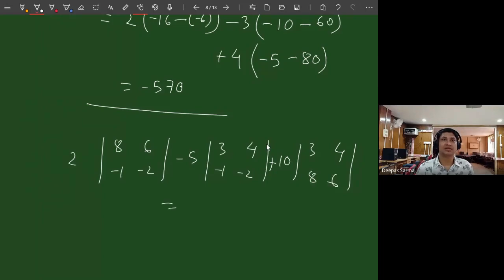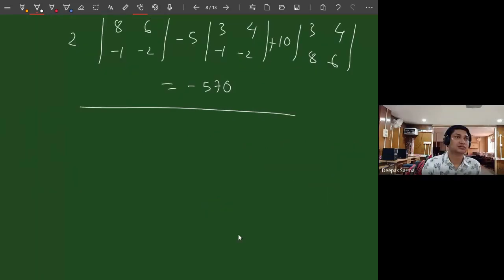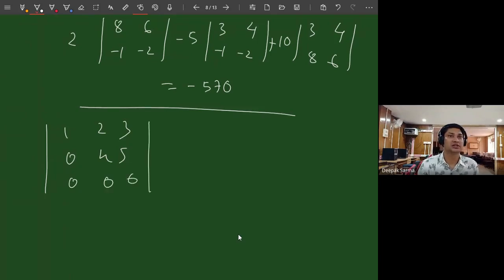Now again, if you simplify, you will get the same number. Whether it is 750 or 570, whatever it is, you will get the same number. Clear, all of you? Yes, sir. Determinant, suppose 1, 2, 3, 0, 4, 5, 0, 0, 6. Can you tell me what will be the answer?